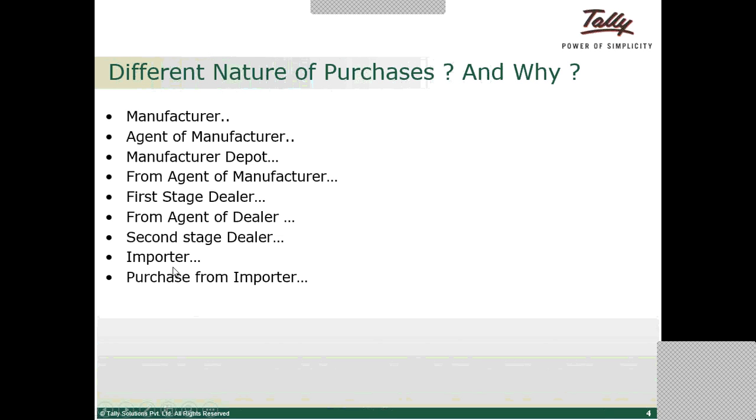And then we have importer. You would select this nature of purchases when the goods are being imported by a dealer. And if the goods are purchased from an importer, then the nature of purchases would become purchases from importer. So when we are making a purchase transaction, we should be sure about this nature of purchases, because the title of the invoice would be obtained in the sales. The details of nature of invoice will be available in the rule 11 invoice that is being received from the dealer. The title will be provided in the rule 11 invoice.